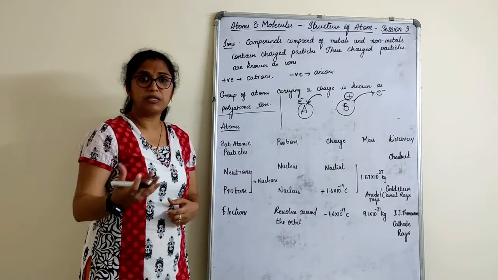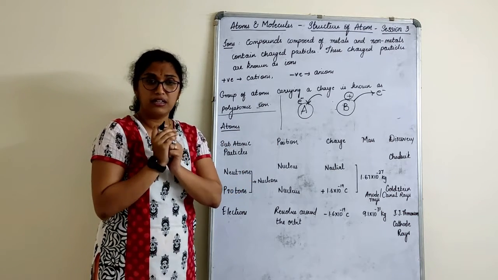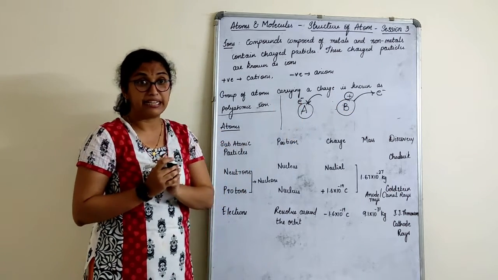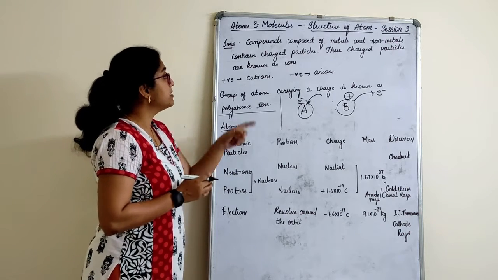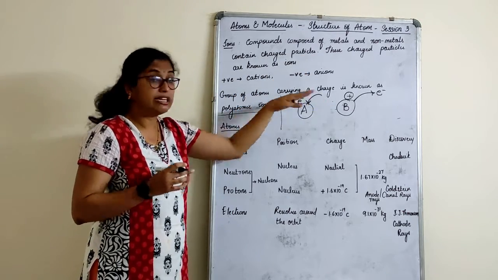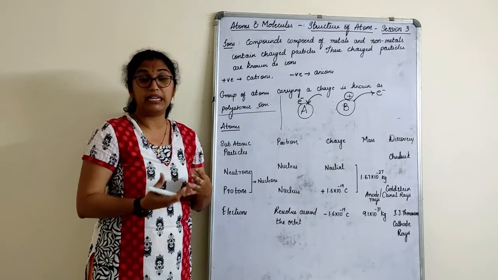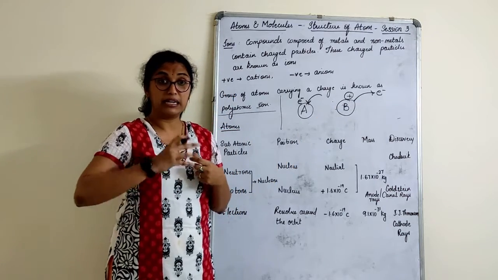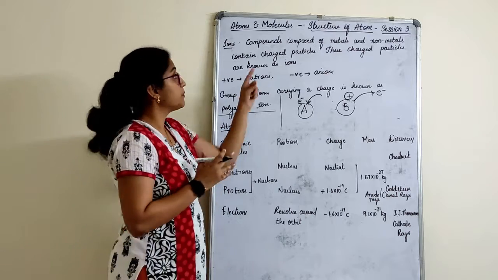Giving away electrons means what? Electrons are negatively charged, so by giving them away you are left with positive charge. So here the charge is positive, here the charge is negative. That means compounds composed of metals and non-metals contain charged particles, right? Now see, this one did not have a charged particle. It borrowed the charged particle from somebody. It accepted it. This one already had those particles, so it gave them away.